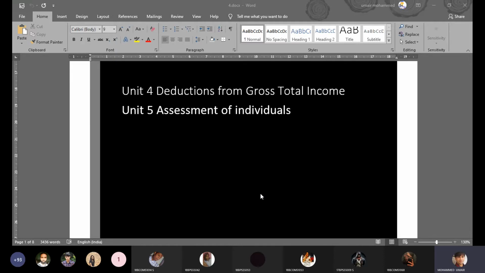Is it possible to adjust the loss of business with income from house property? Is it possible to adjust the loss suffered from short-term capital gain with the profit of long-term capital gain? Is it possible to adjust the loss of one head with the income of another head? Can we do this?